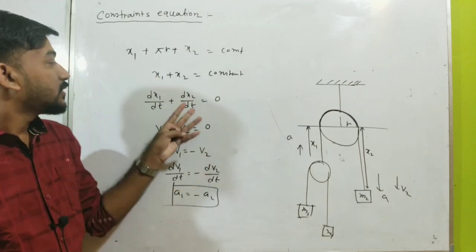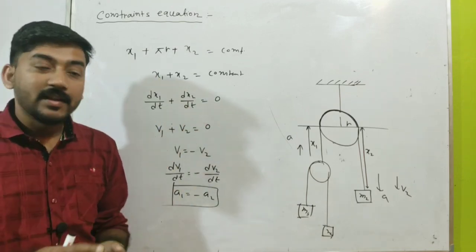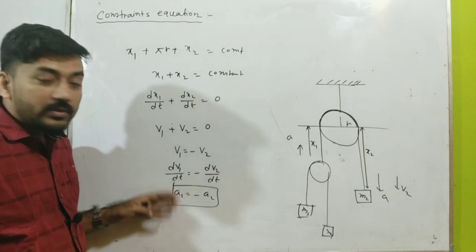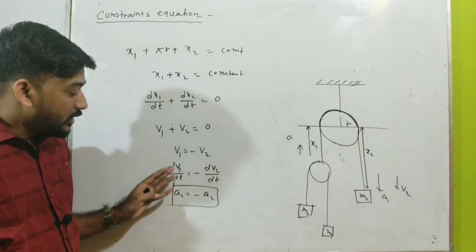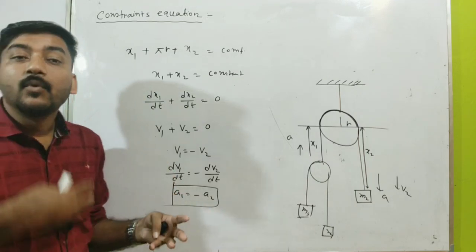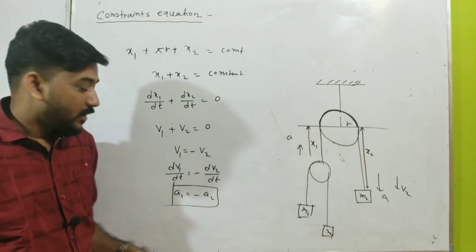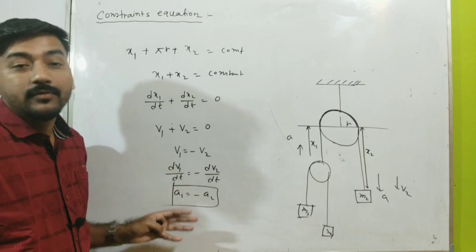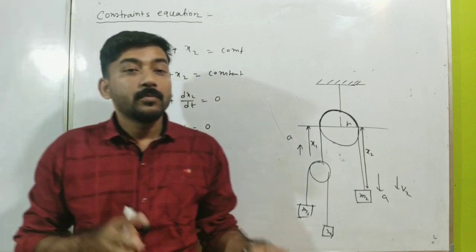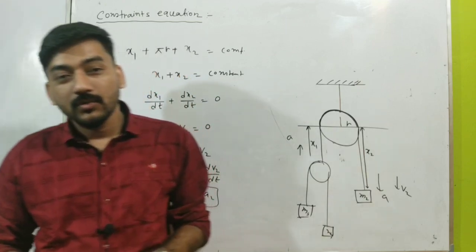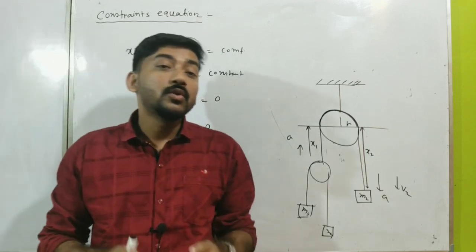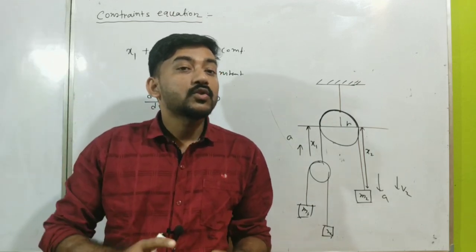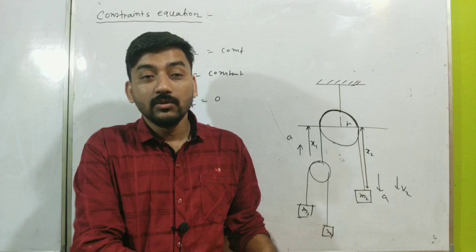And then from there, we will get the relation between the accelerations. So there we will get one more extra equation, the relation between a1 and a2, and this is very much needed. You cannot solve the problems using only Newton's law. If you don't know the constraint, you cannot solve the problems only by using Newton's law.